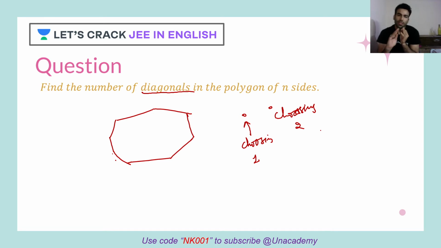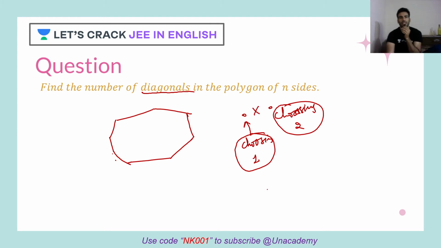No, choosing 1 and choosing 2 points will form the diagonal, right? So as you can see, and is coming. So we have to first choose point number 1, then point number 2, choose the number of ways, then we have to multiply the number of ways. I hope you got this. So we will be using what? Multiplication rule here. Okay. So let's start.